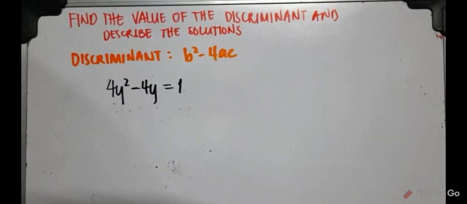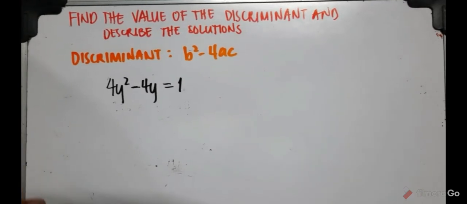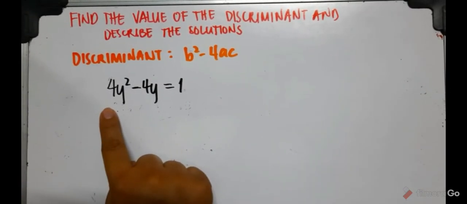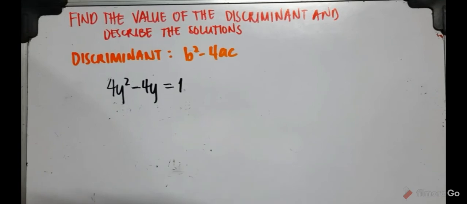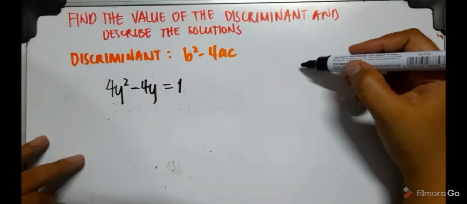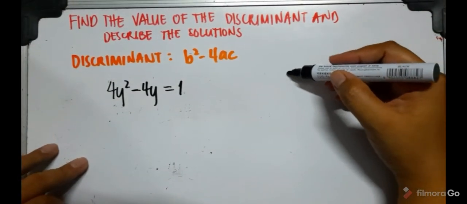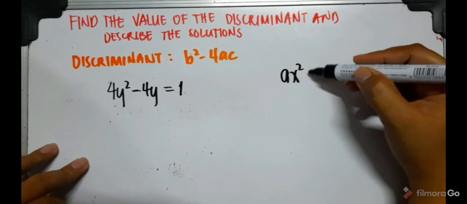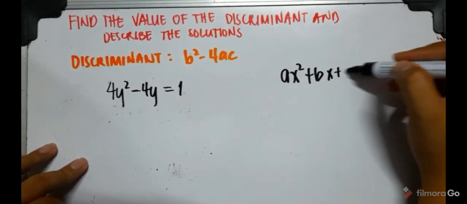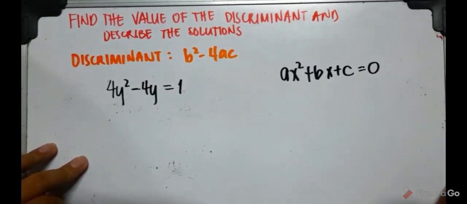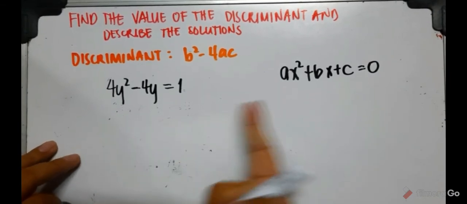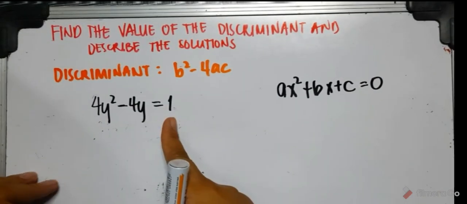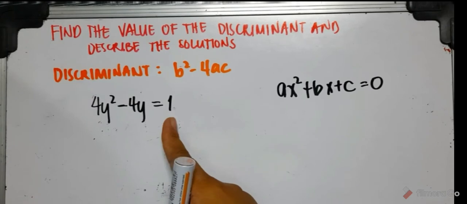For our next given, we have 4y squared minus 4y is equal to 1. So, as we see, this is not in standard form. What's the standard form again of a quadratic equation? It is ax squared plus bx plus c is equal to 0. Therefore, we need to change this first into this form. The right hand side of the equation must be 0.